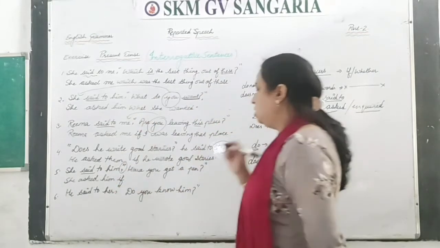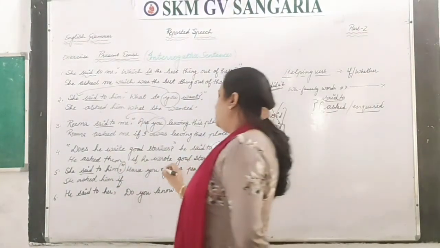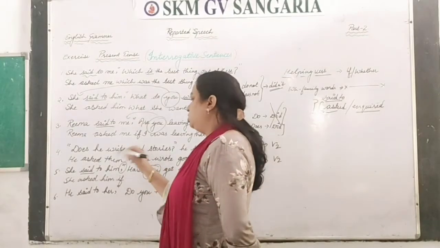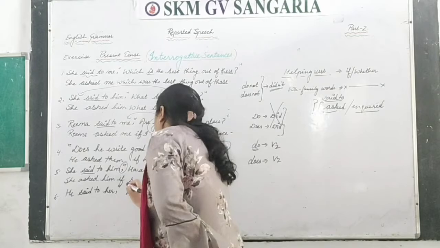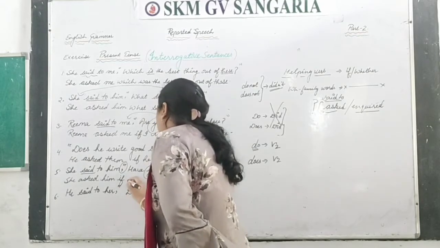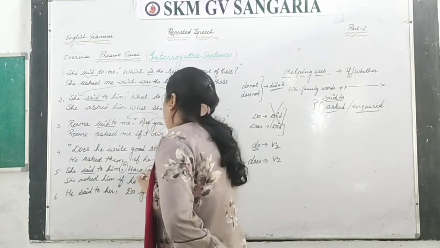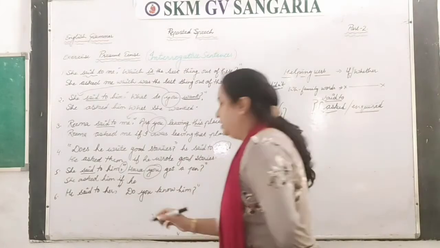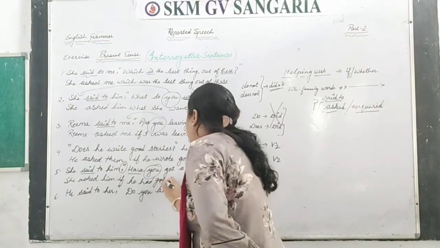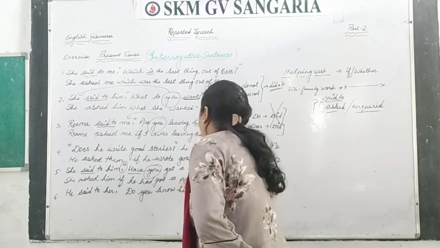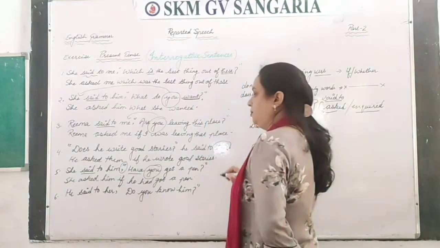So she said to him, have you got the pen? So this you have to change with she. So if he, if he have changes into had, if he had got a pen, full stop.